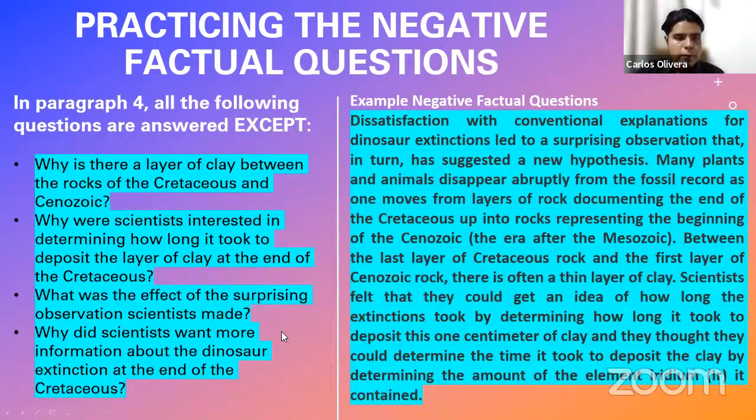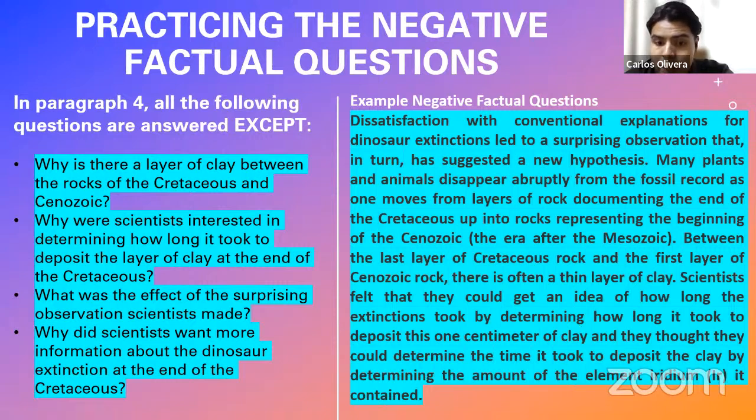For example, what about the second one? Why were scientists interested in determining how long it took to deposit the layer of clay at the end of the Cretaceous? What about this one? This is also something that is not our correct answer. Why? Because this is also discussed in the reading passage. If you noticed, it says here that they were interested in determining how long it took to deposit the layer of clay at the end of the Cretaceous. Why?